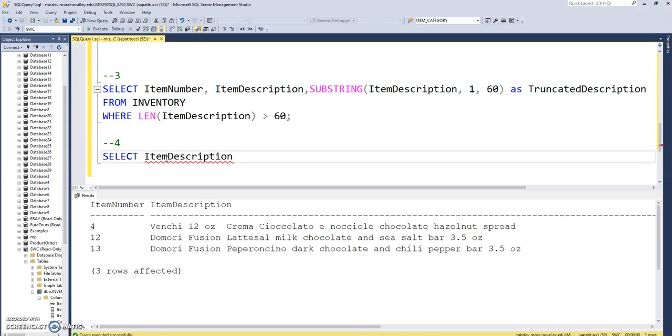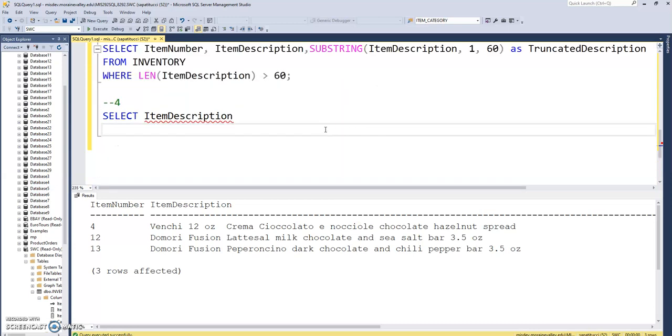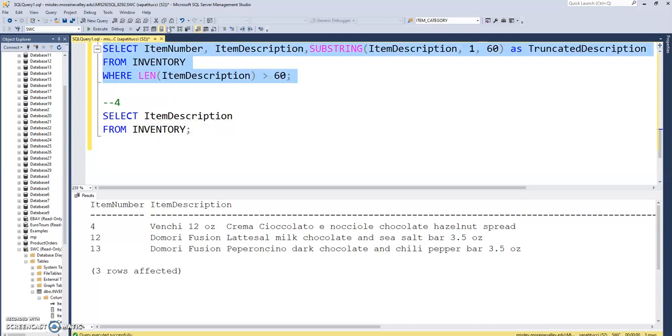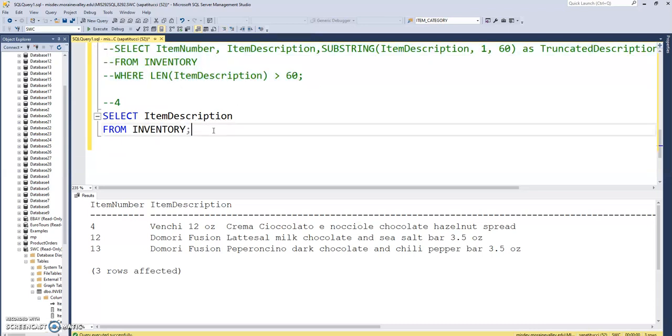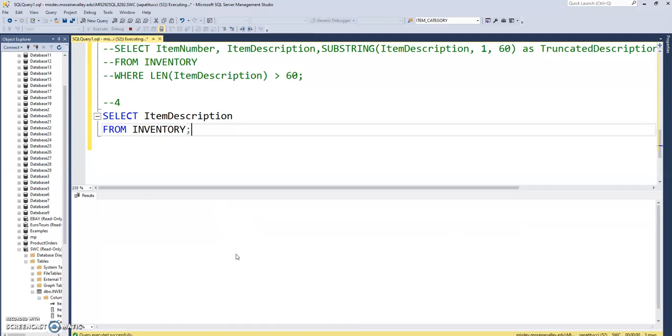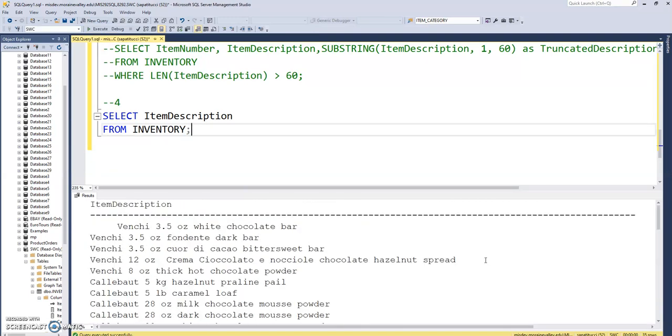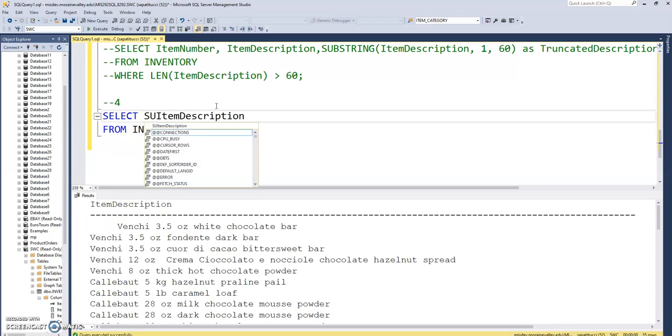So let's get a skeletal thing in place here, and this is coming from inventory. Let me comment this one out so it doesn't get in the way. This one would give us the full item description, but we're told to just do half of it. So how could I do that? Well, I can use substring to get half of it.